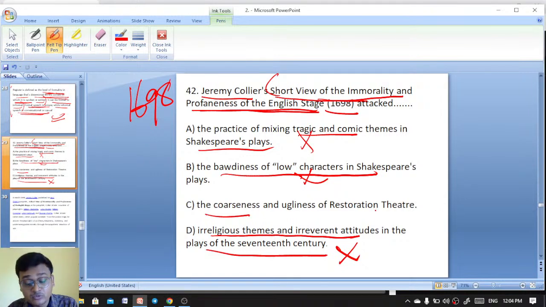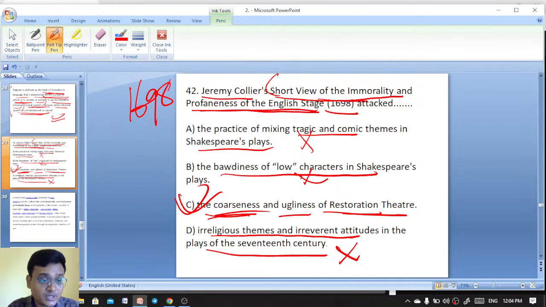It is like John Vanbrugh, William Wycherley, John Dryden, and you have also William Congreve. But its main intention was to attack John Vanbrugh. John Vanbrugh was at the center of Jeremy Collier's attack. So here the coarseness and the use of ugly words, the ugliness of Restoration theatre. So here C is the answer, and here you see the explanation.